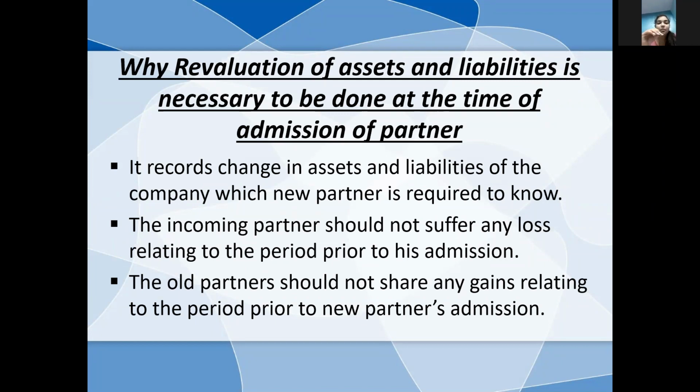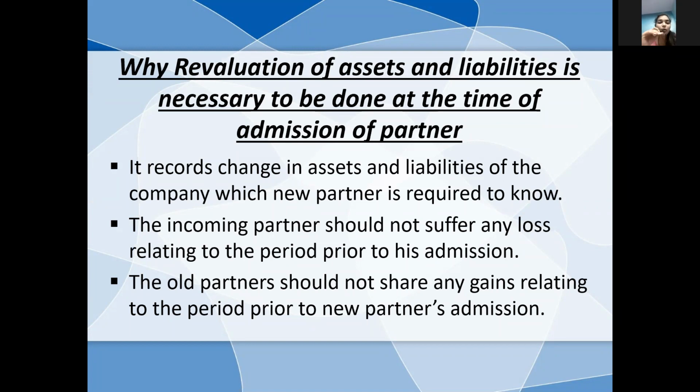Now, if the firm is having sufficient profit, the old partners will not be ready to share it with the new partner. And if the firm is incurring losses, then the new partner will not be ready to suffer that loss. So these could be the reasons for doing revaluation at the time of admission of a partner.